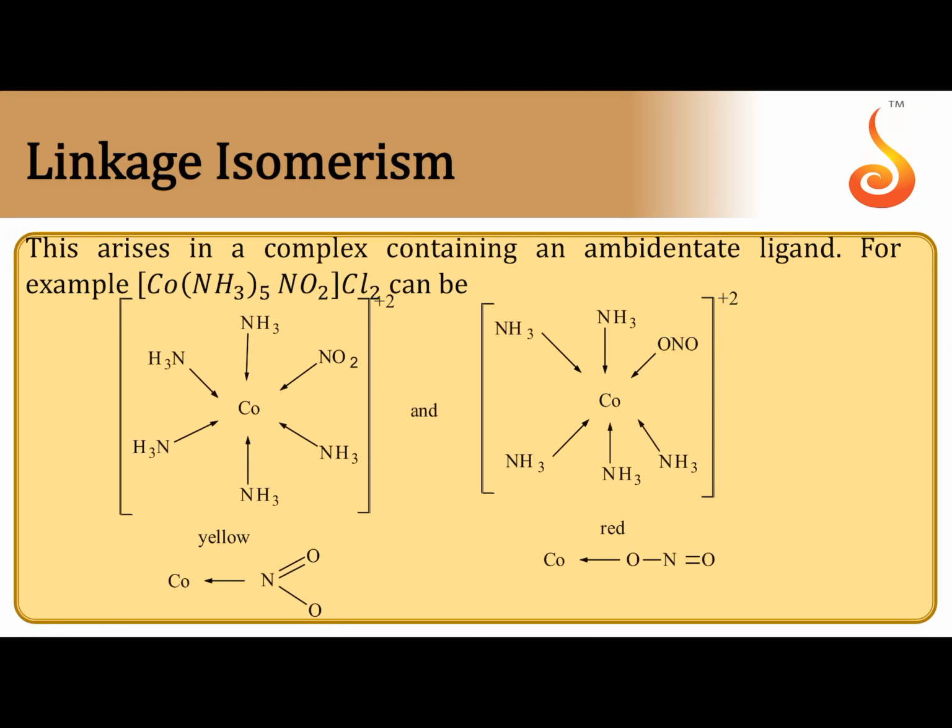Linkage isomerism. These are 2 isomers which have the same molecular formula but differ in the linking atom of an ambidentate ligand. So the condition to exhibit linkage isomerism is an ambidentate ligand. Suppose in this compound the molecular formula is the same for both compounds. In the first one, through N it is attached to the central metal ion Co3+. In the second molecule, it is attached through oxygen. So due to the difference in the linking atom of the ambidentate ligand, 2 complexes are obtained. That's why these are called linkage isomers.